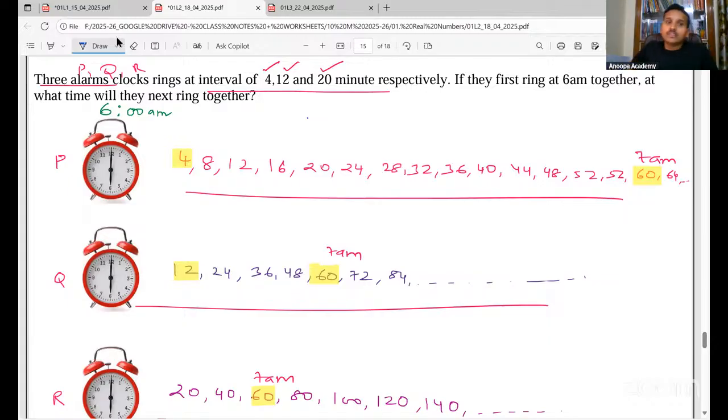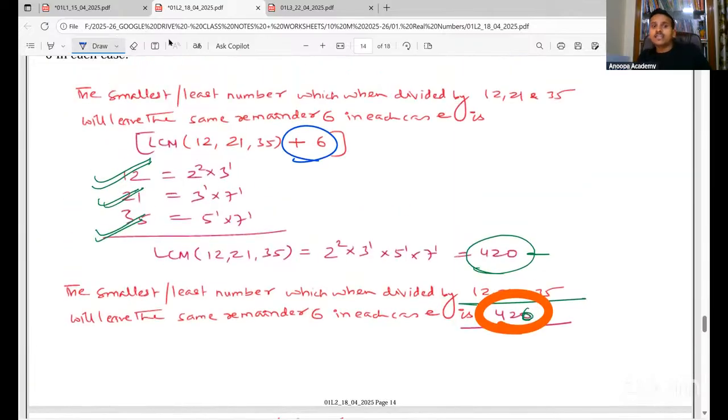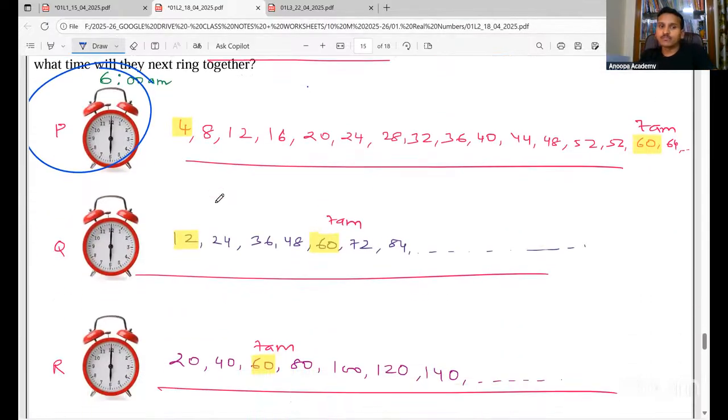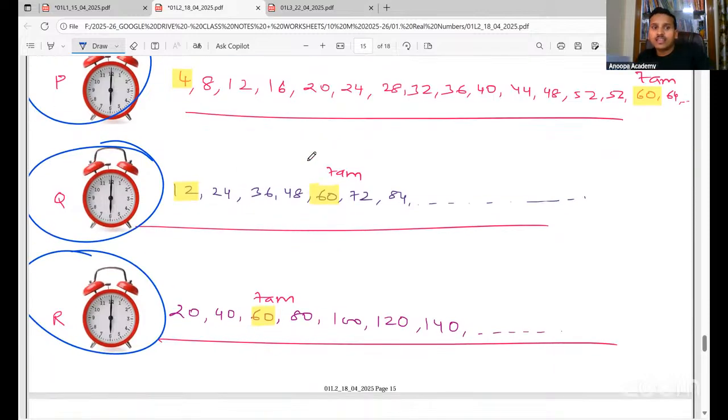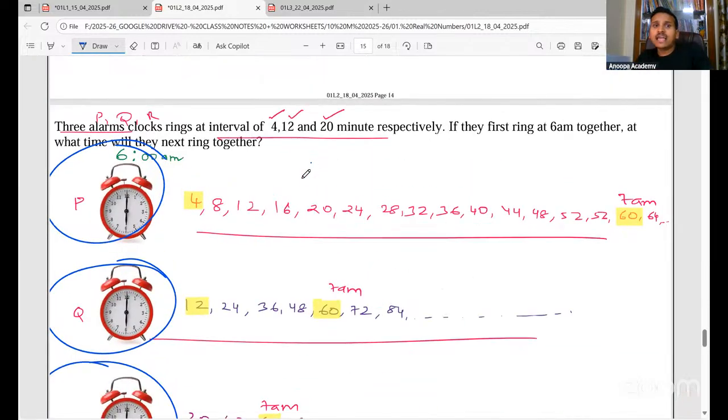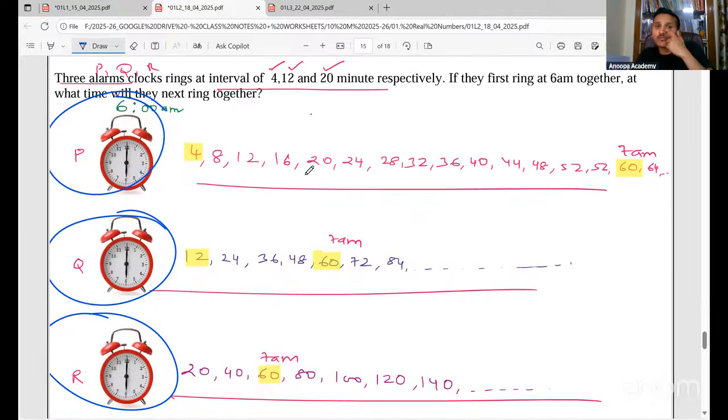Now look here, there are 3 alarm clocks. I have taken an example to make you understand. There are 3 alarm clocks, P, Q, R, for example. Now P, the first alarm clock, rings at an interval of 4 minutes.